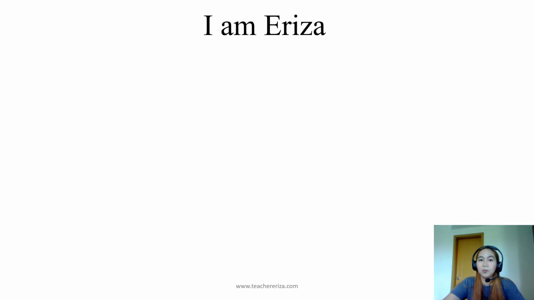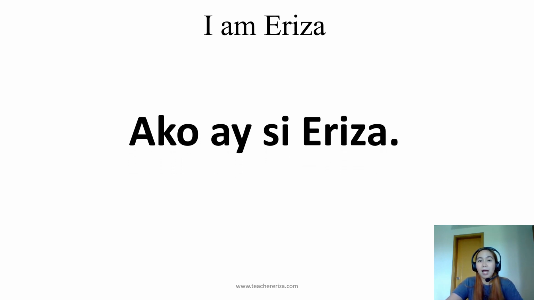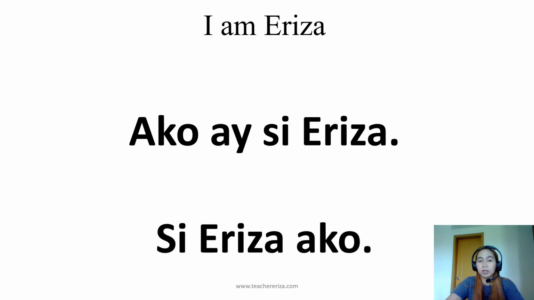So now let's compare the informal and the formal way. The formal way is ako ay si Eriza. We just followed the English sentence pattern: subject, verb, object, or the predicate. And then the casual way is just the object or the predicate and then the subject. There's no verb. Si Eriza ako.